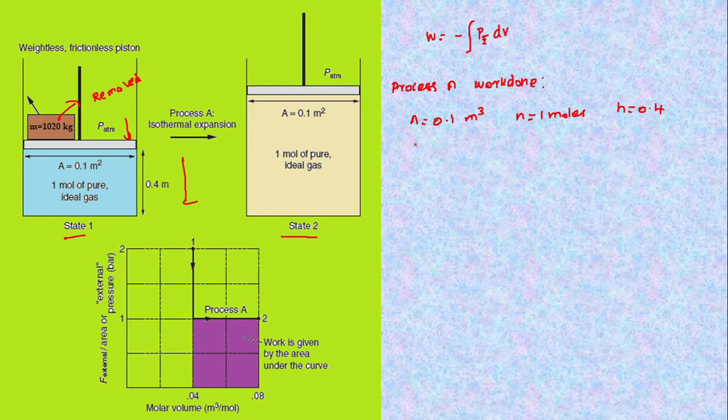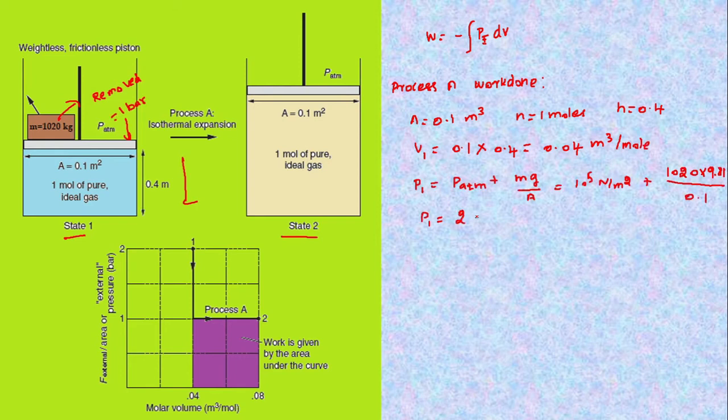Let us calculate the volume at state 1, that is 0.1 multiplied by 0.4, equal to 0.04 meter cube per mole. Pressure is 200000 Newton per meter square approximately, which could be written as 2 into 10 power 5 Newton per meter square, that is nothing but 2 bar.